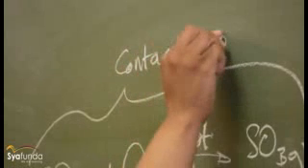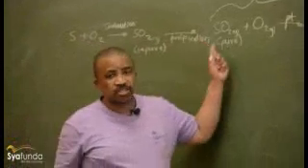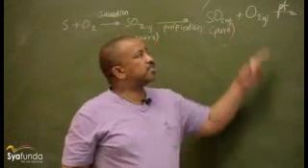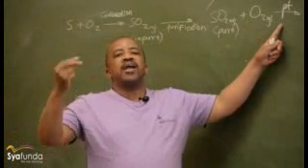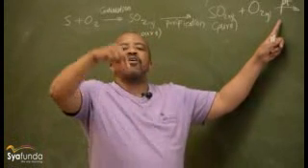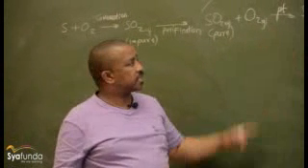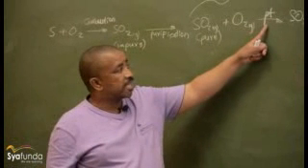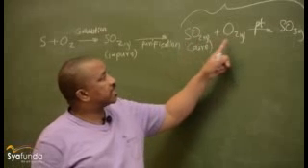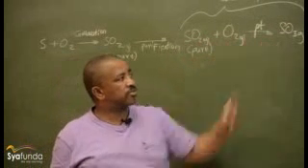A contact process uses reactants and products of the same phase, depending on a substance or compound of a different phase to form the products. So this being a solid, platinum, it speeds up the reaction between SO2 and O2 to give us SO3.